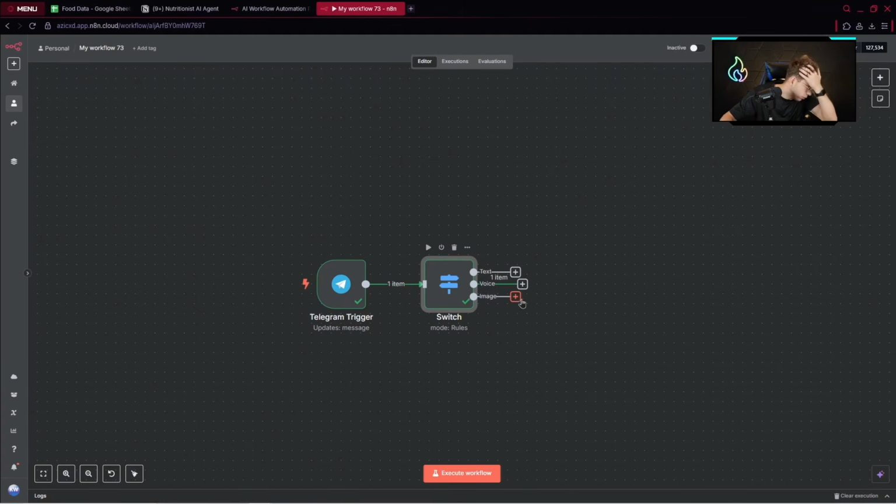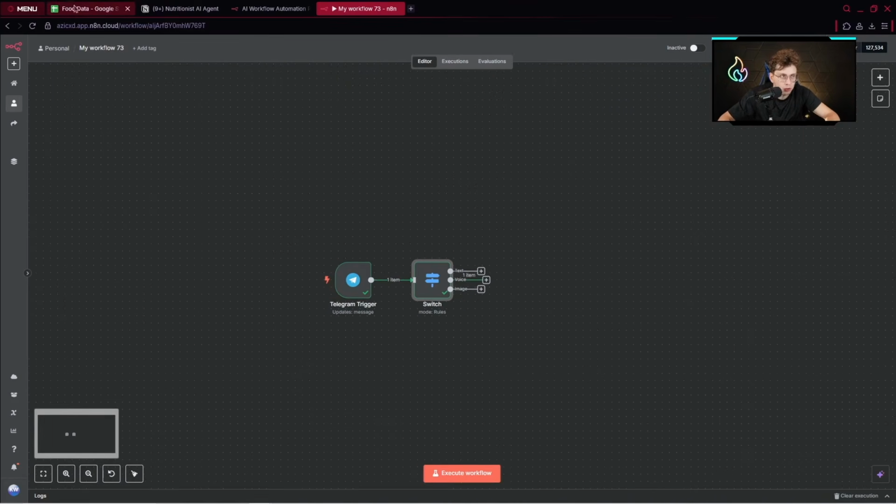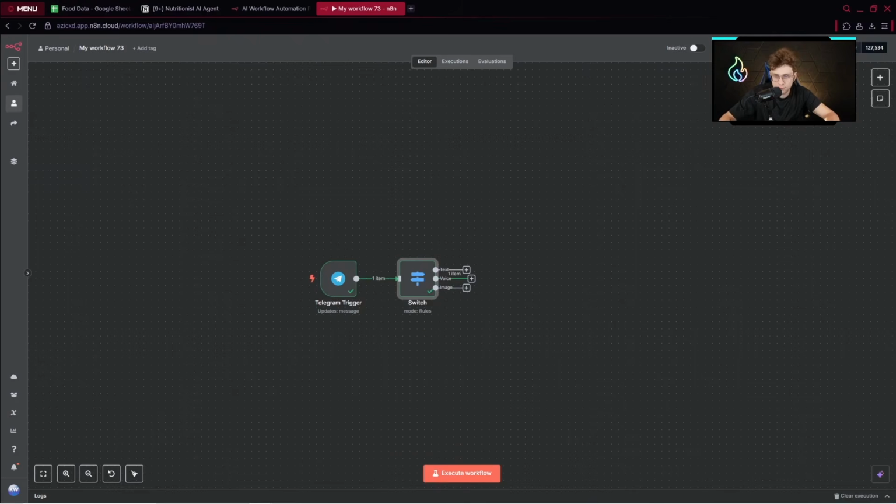The first thing we want to do is to start with the image path, because it's best to set it up first. After we set this path, we upload an image of food, then we analyze it. Instantly, we save the data inside our Google Sheets, and that data will be really valuable for the text and voice paths, because in these paths we'll take the data from our Google Sheets document, if that makes sense.